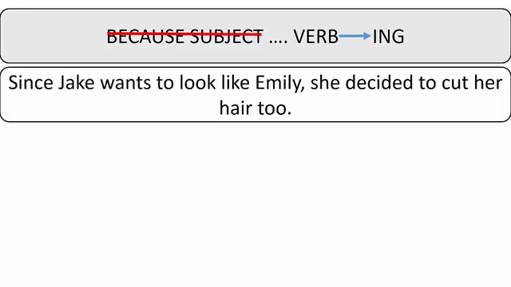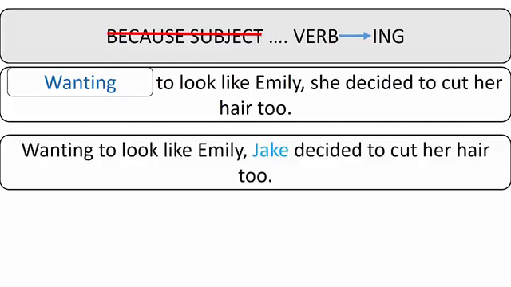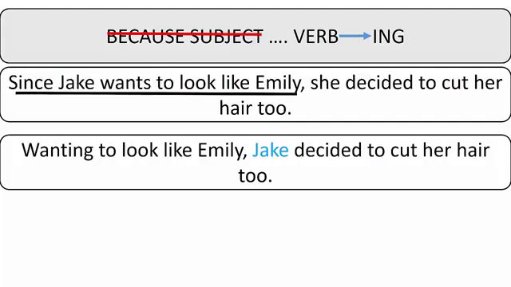Here's another example. Since Jake wants to look like Emily, she decided to cut her hair too. This is also a cause and effect clause. Remember, since can also mean because. Now, let's reduce this clause. First, delete the conjunction and the subject. Next, change the verb to the ing form. The correct sentence is, wanting to look like Emily, Jake decided to cut her hair too. Notice that the first clause in the original sentence is in present tense. Now, let's look at a past tense example.